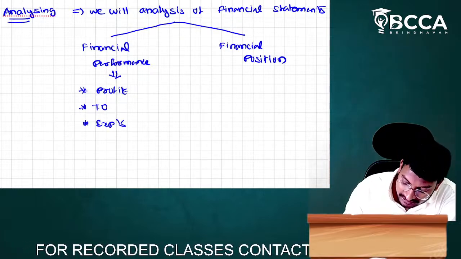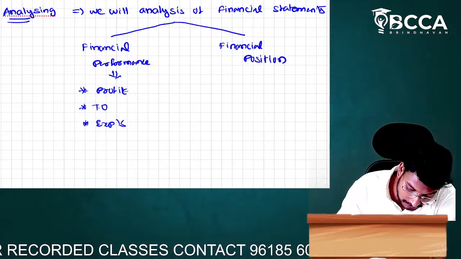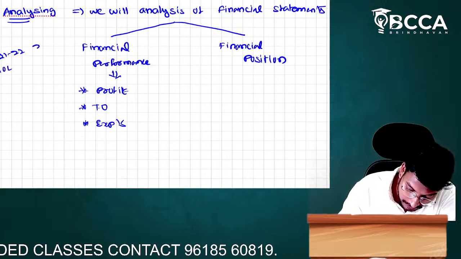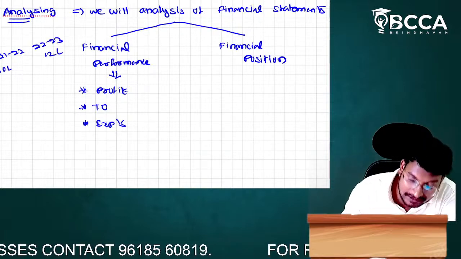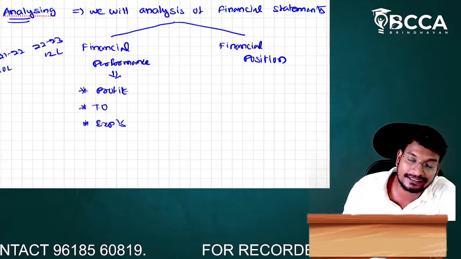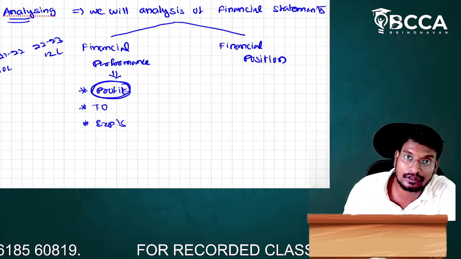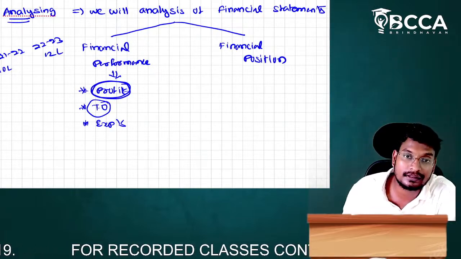How can we assess financial performance of a profit? By comparing the previous year's profit. For example, 21-22 profit is 10 lakhs, and 22-23 profit is 12 lakhs. That means here the performance of the organization is good. Based on what do we say so? We have discussed the profit. Second, in this same case, the turnover is increasing.